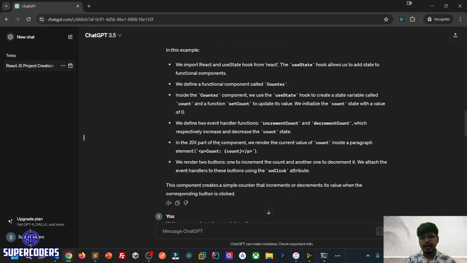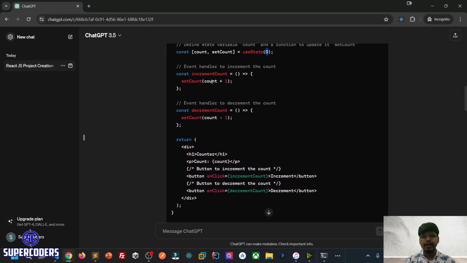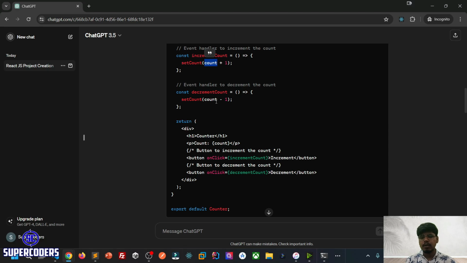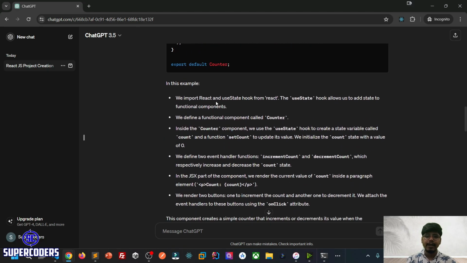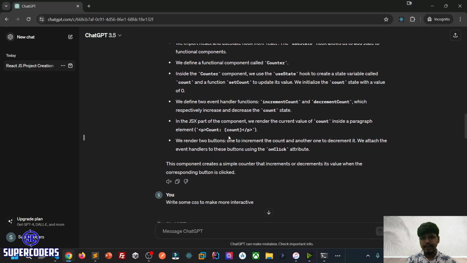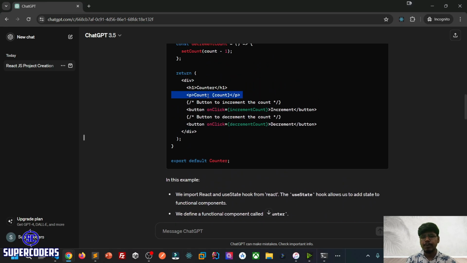Now it defined two handlers for updating the value of the counter. The first is increment and the second is decrement. In increment, it sets count to the current count value plus 1. For decrement, it sets count to the current count value minus 1, and sets the latest count value with setCount. It uses a p tag to render the count data. Here you see the p tag renders the count data, and the count value is changing. So using this syntax, you can print a variable in React.